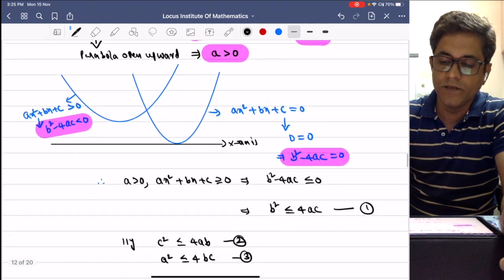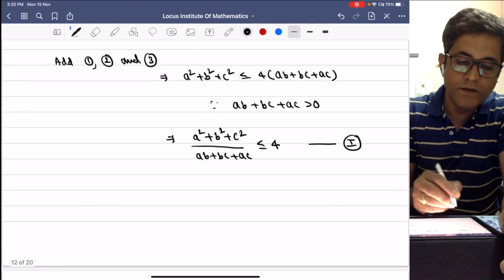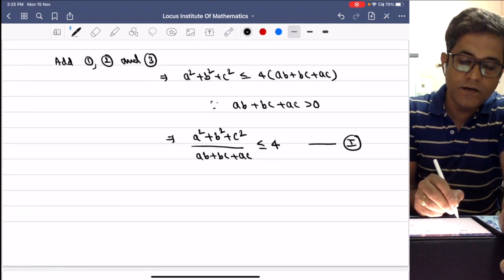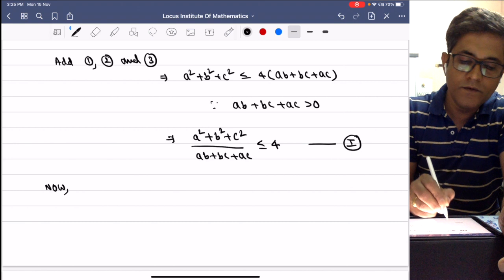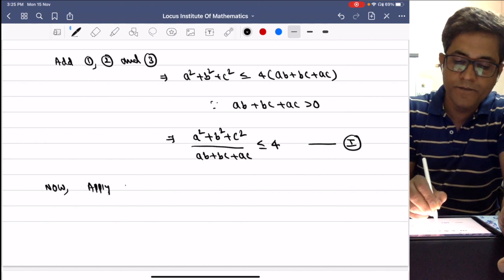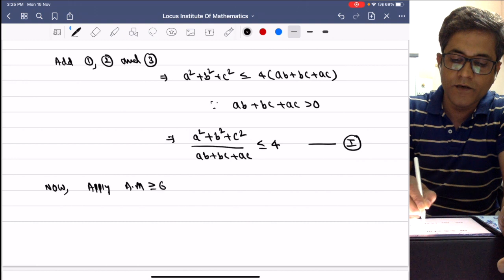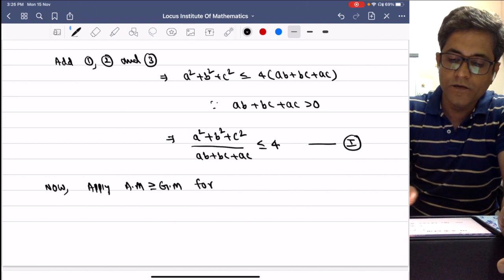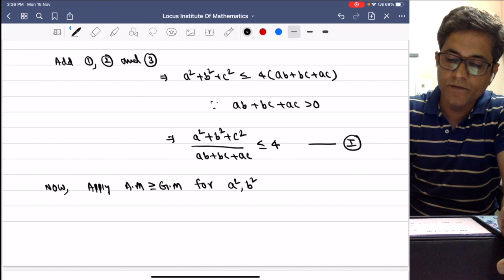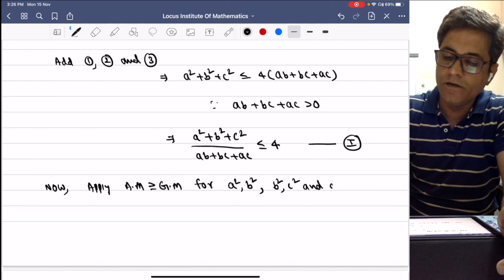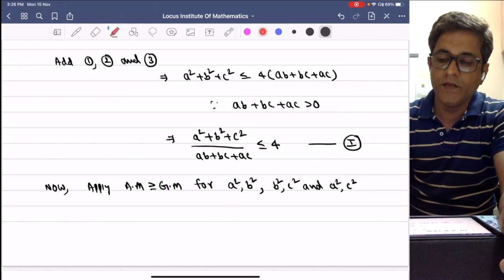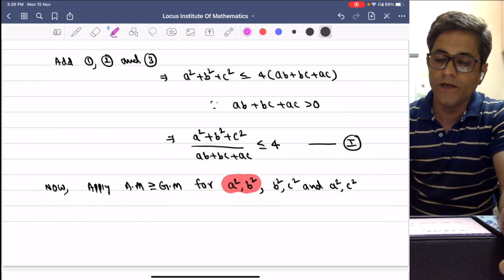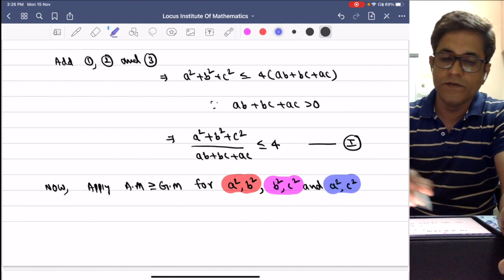Now for the second part, since a, b, c are not equal to 0 and are positive quantities, now apply arithmetic mean is greater than or equal to geometric mean for a square, b square; b square, c square; and a square, c square separately.